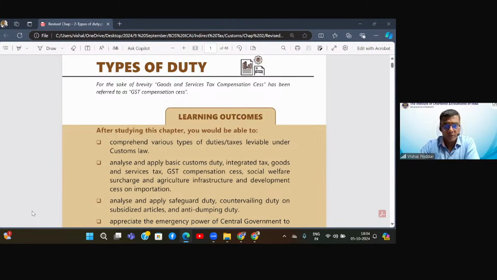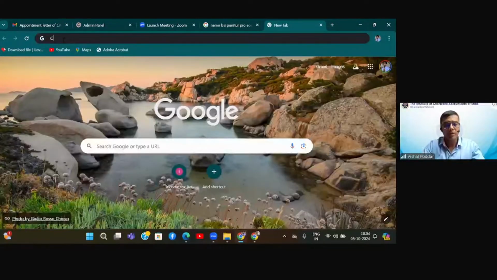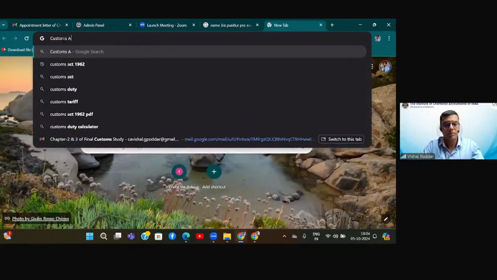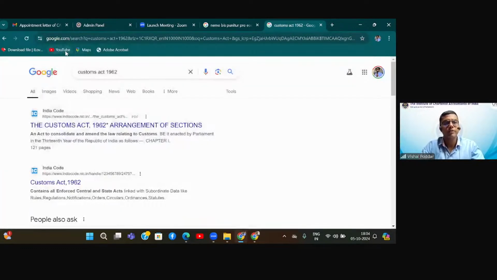Vignesh asks, sir, when can we access the Customs Law and the Customs Tariff Act? Where? For knowledge purpose. See, Vignesh, a very relevant question. The first thing is simply Google Customs Act. See, I'll show you. Many times I do that because you need not go to any specific portal. It is simply Customs Act. See, already you got this, 1962.